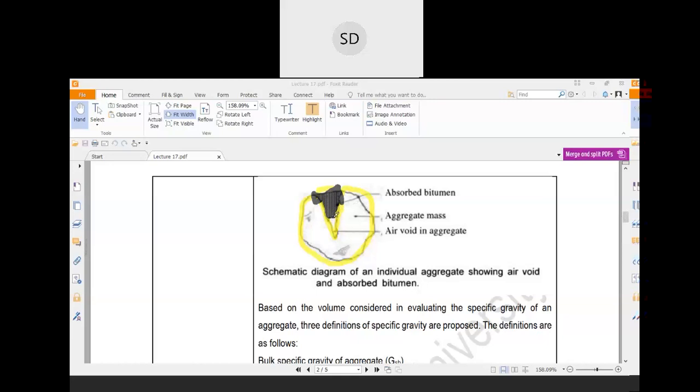Now some air voids should be there. These are the air voids, and these are the coated bitumen, which will be coating over the aggregate surface. Only that coated bitumen will have an effect on the mix of aggregate and bitumen, but the absorbed bitumen doesn't have any effect on the mix volumetrics.